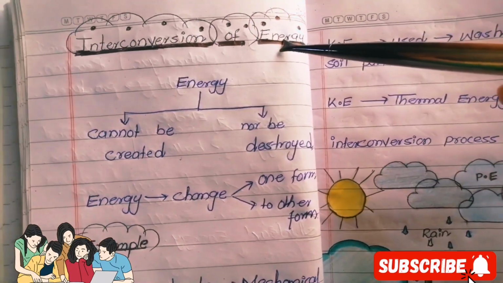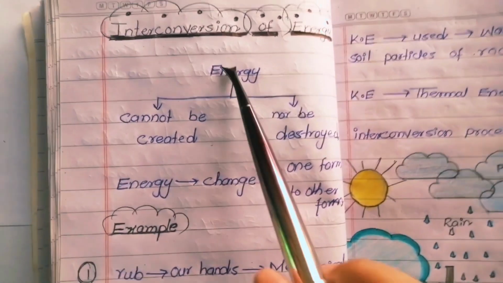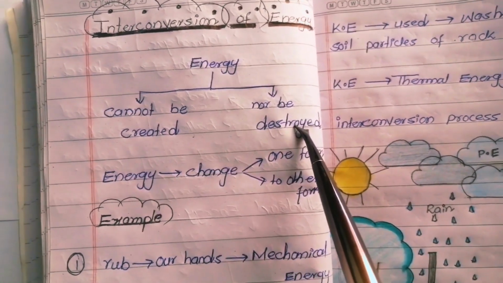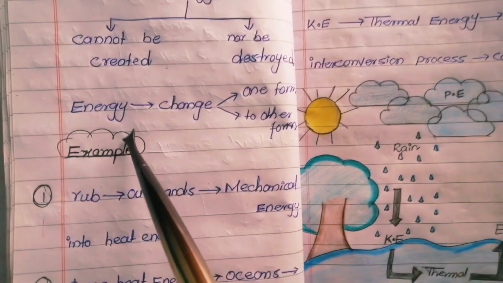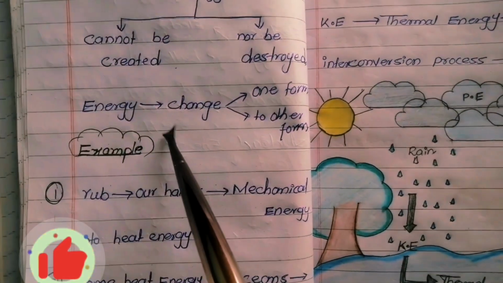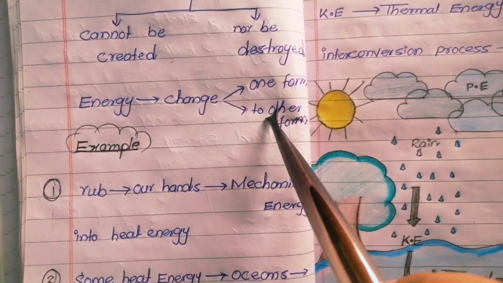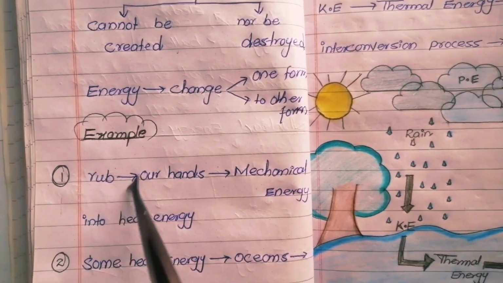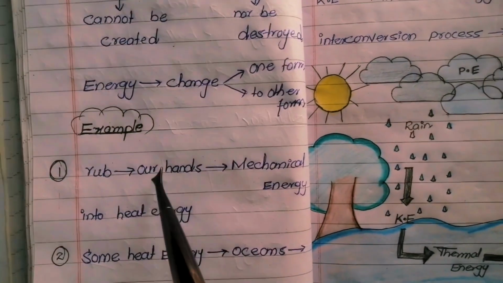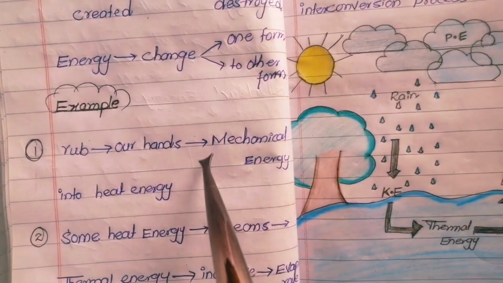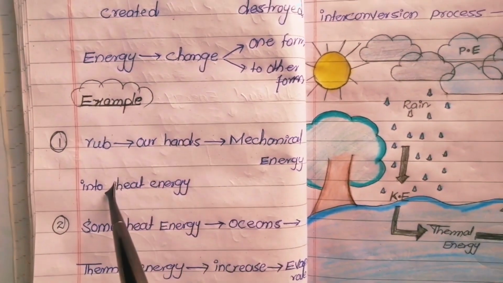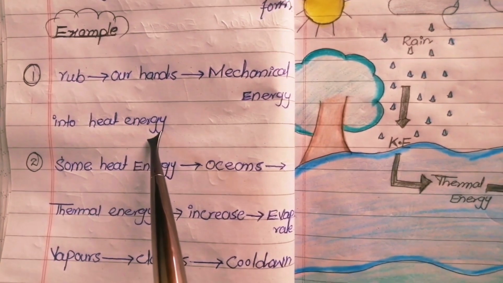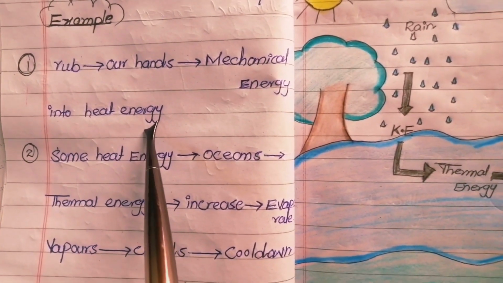Interconveyance of energy. Energy cannot be created, and it also cannot be destroyed. We can only change energy from one form to another form. For example, when we rub our hands, we convert mechanical energy into heat energy. There are also other examples of interconveyance of energy in nature.